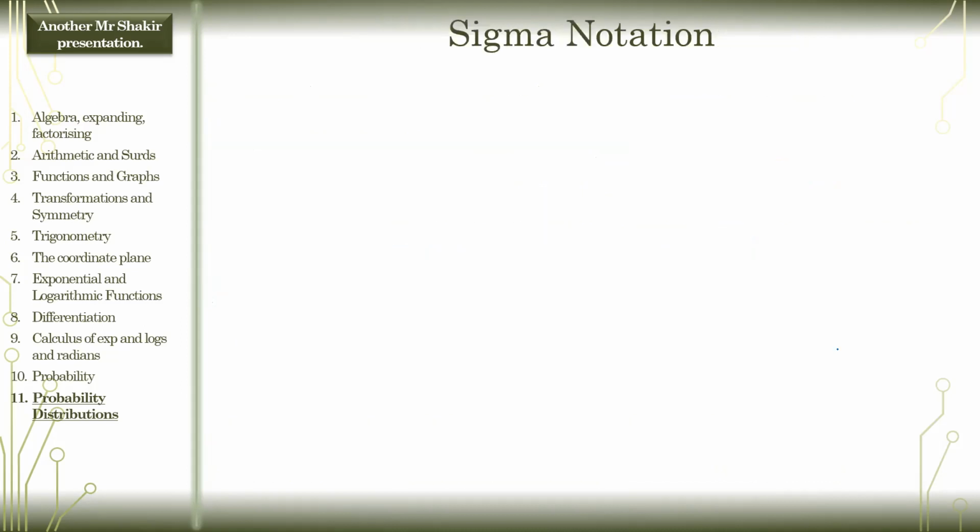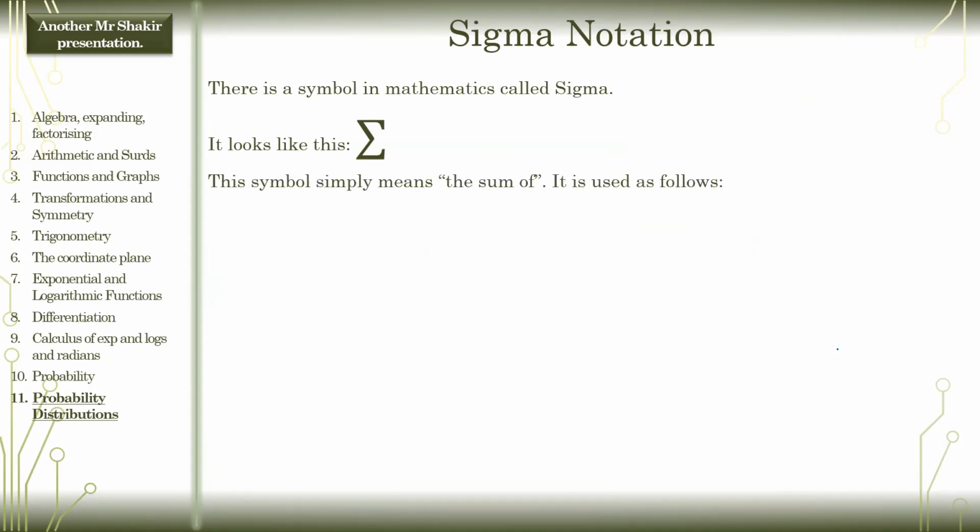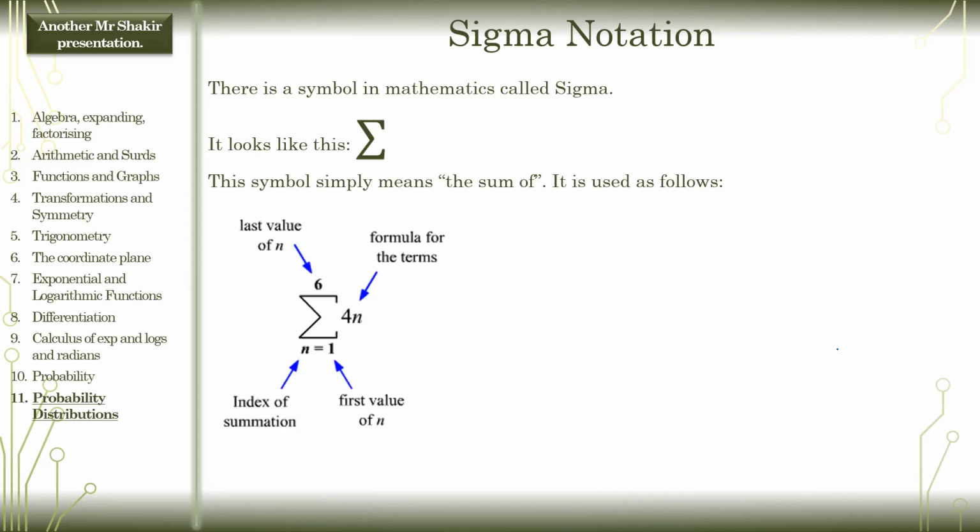Now this is probably the last thing for today, which is sigma notation. There's a symbol in mathematics called sigma. It looks like this. All it really is, is sum. It's just shorthand notation for sum. It means the sum of, and it's used in the following way.